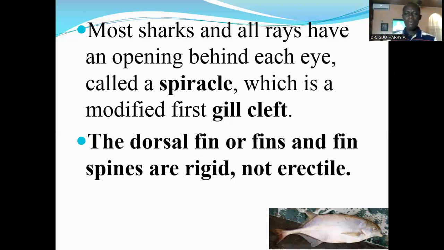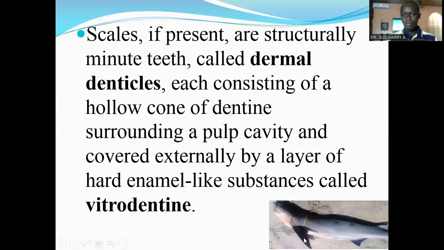They can fold them and they can erect them. But for the Chondrichthyes, the fins are rigid, constantly being open, just as in this shark. The pectoral fins, the dorsal fins, the anal fins, the caudal fins are all rigid, not foldable, and not erectile.